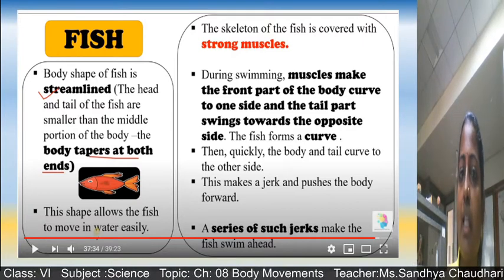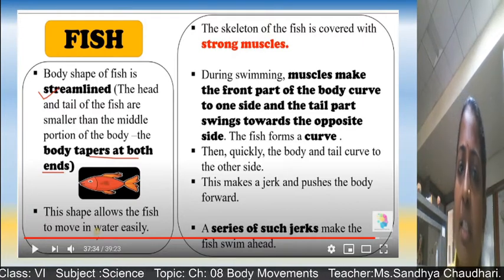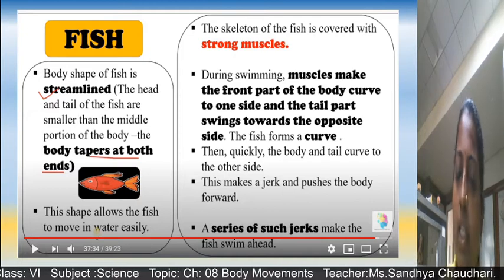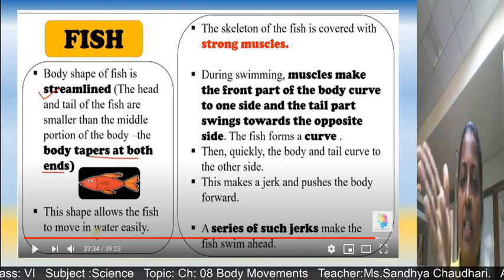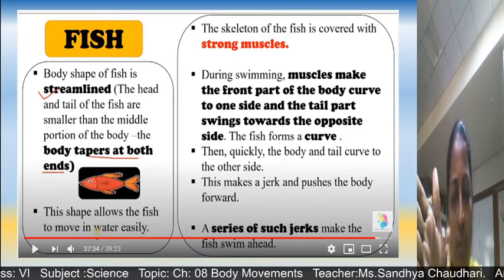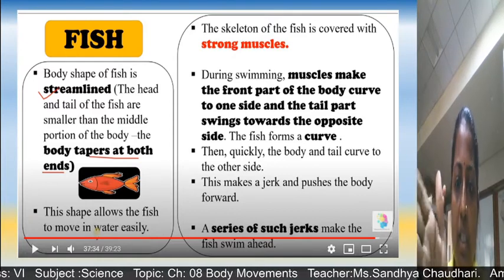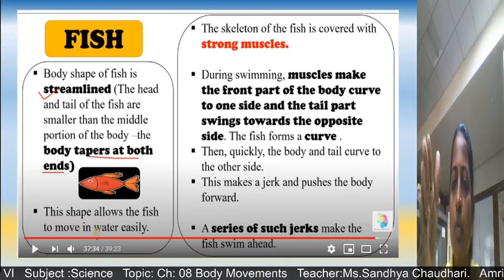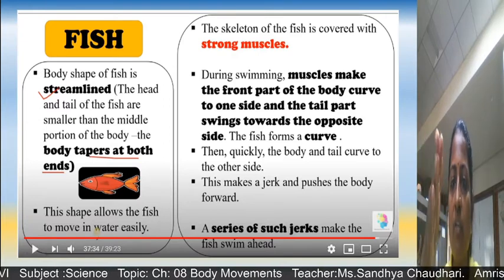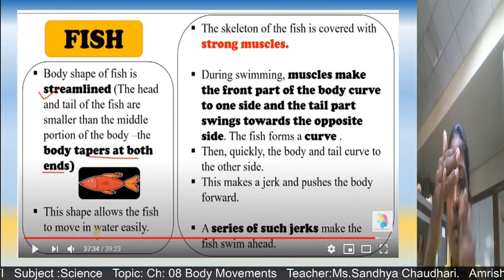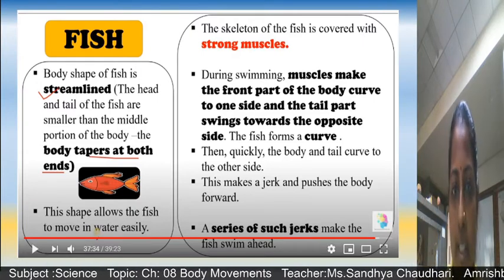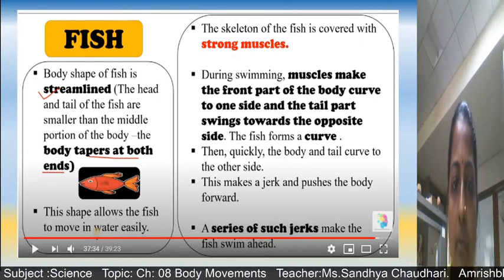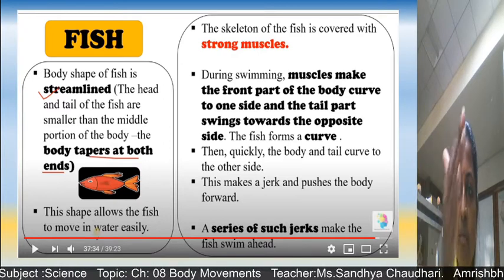Strong muscles are there, and during swimming, muscles make the front part of the body curve to one side, and the tail part swims towards the opposite side. It means the fish is always doing a movement like this. So they are moving like this. If the front part is in this way, the tail is on the opposite side. So the fish forms a curve like this.